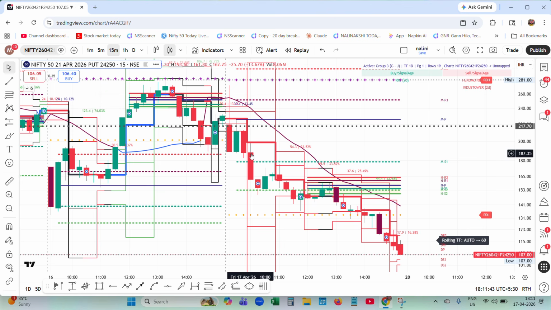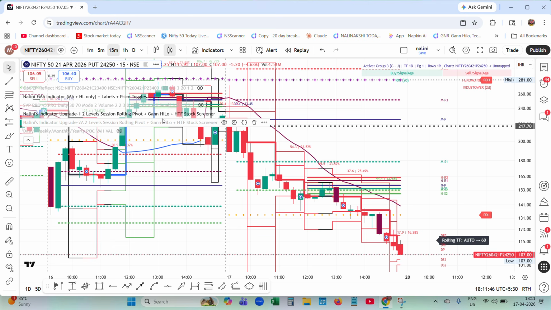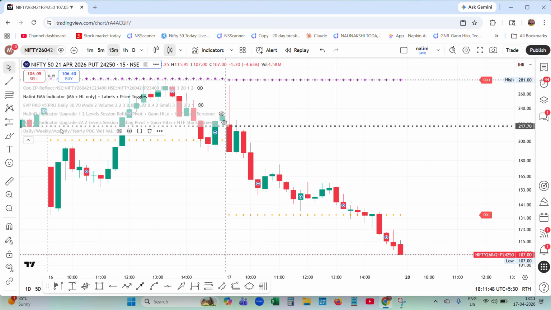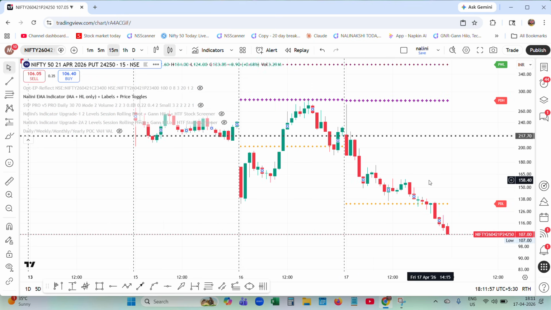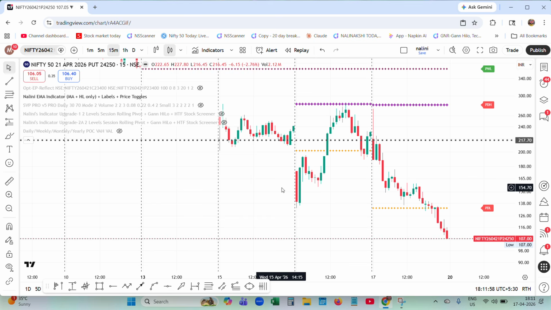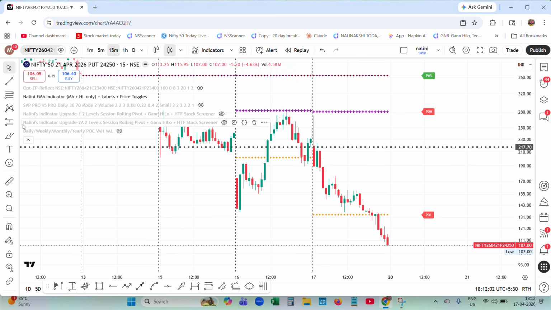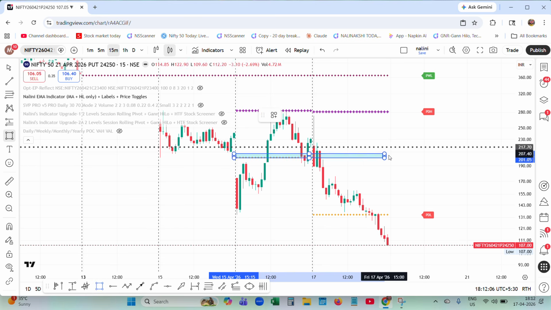See, 1 minute. When you see the put option, let me hide this indicator and open Nalini EMA indicator. I want to find the house. There is no weekly structure on this. It has fallen below. The structure is not there.